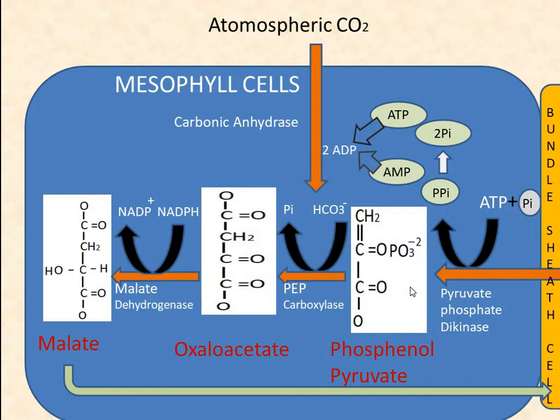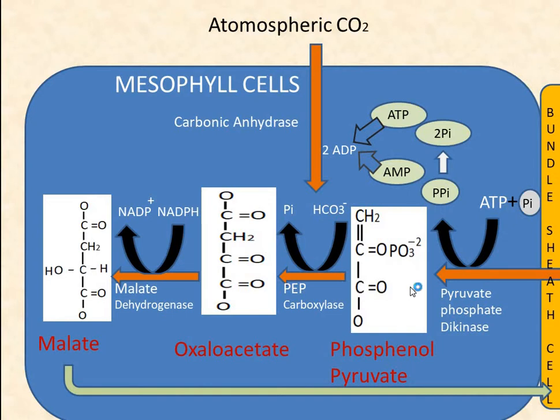One interesting feature of this cycle is that regeneration of the primary acceptor phosphoenol pyruvate consumes two high energy phosphate bonds, one in the reaction catalyzed by pyruvate orthophosphate dikinase and another in the conversion of pyrophosphate to 2 orthophosphate catalyzed by pyrophosphatase. Shuttling of metabolites between mesophyll and bundle sheath cells is driven by diffusion gradients along numerous plasmodesmata, and transport within the cells is regulated by concentration gradient and operation of specialized translocators at the chloroplast envelope. The cycle thus effectively shuttles CO2 from the atmosphere into the bundle sheath cells.